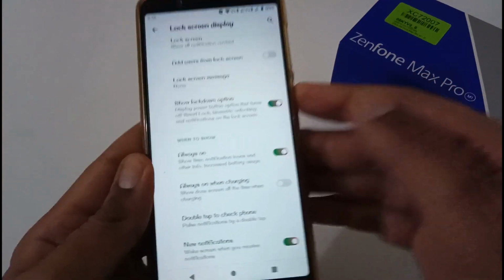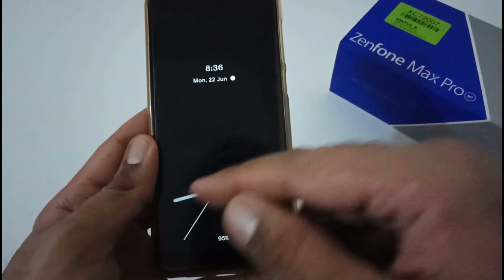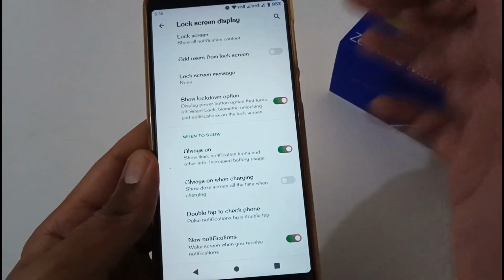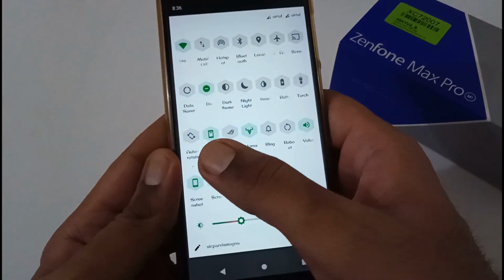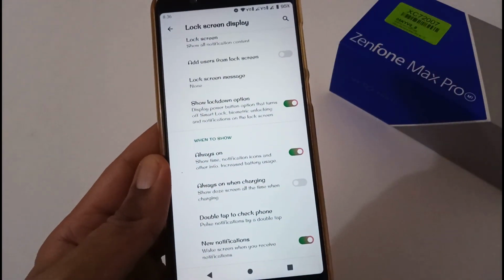It will be an always-on display, and I'm just going to lock my phone, and now it is showing an analog clock, the time, the date, my battery indicator and so on. So you can turn it on, turn it off, and it will all work fine. Even the same is provided here as well, that is AOD. So you can play with any of the options and it will work the same.